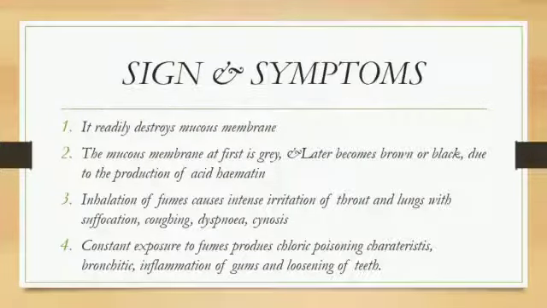Next one is signs and symptoms. In signs and symptoms, first, it readily destroys mucous membrane. Second, the mucous membrane at first is grey and later becomes brown or black due to the production of acid hematin. Third, inhalation of fumes causes intense irritation of throat and lungs with suffocation, coughing, dyspnea, cyanosis. Fourth, constant exposure to fumes produces chronic poisoning, characteristic bronchitis, inflammation of gums and loosening of teeth.